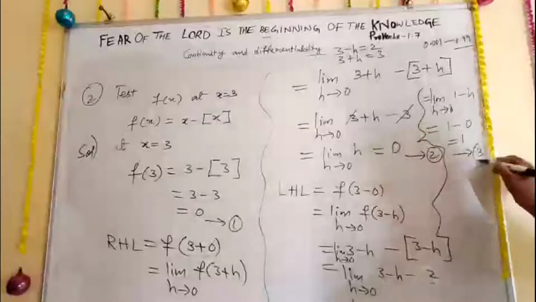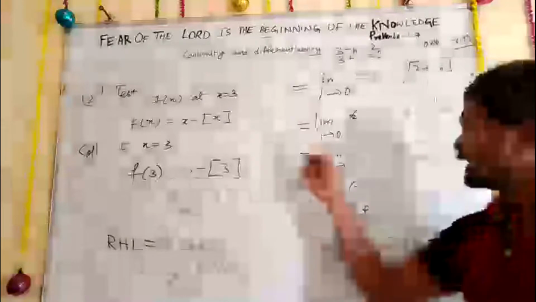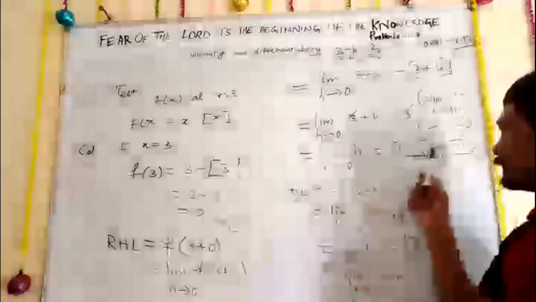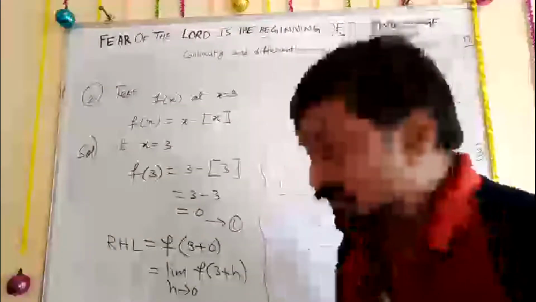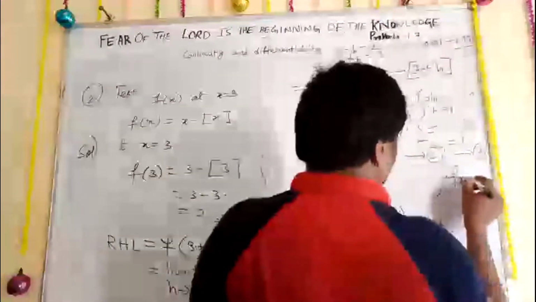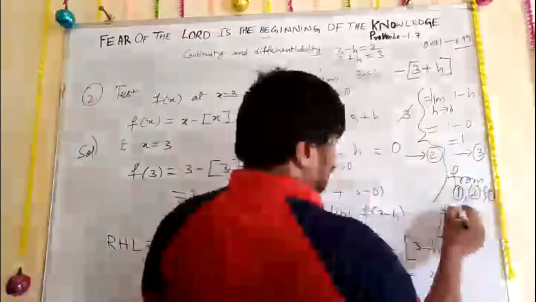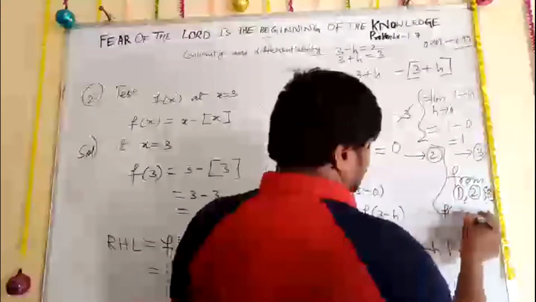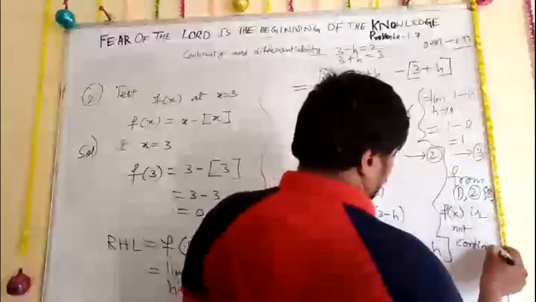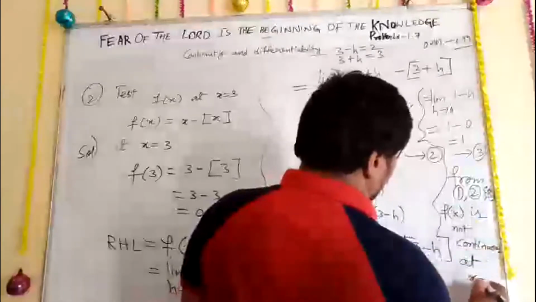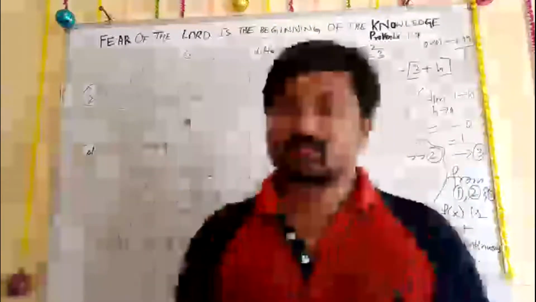Equation number 3. Now check carefully here. f of 3 you got as 0. RHL you got as 0. But LHL you got the answer as 1. From this what you understood, it is not continuous. So now from 1, 2 and 3, we can write f of x is not continuous at x is equal to 3. Clear now? I hope you all understood this.